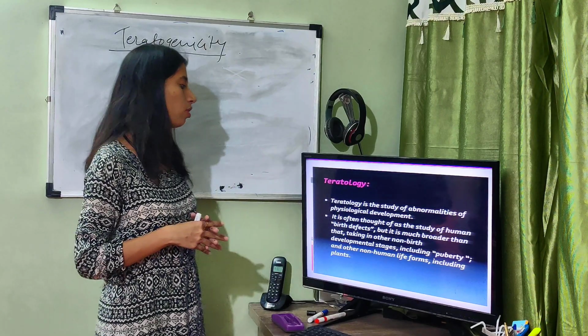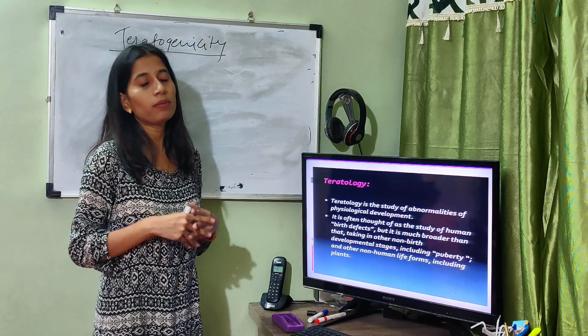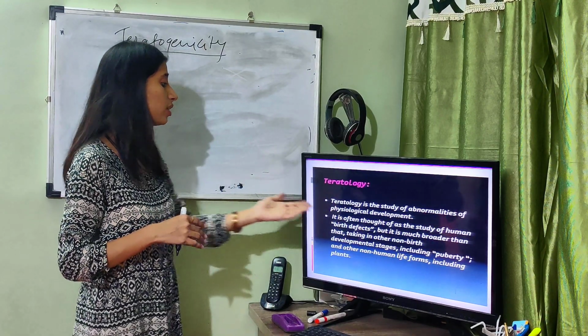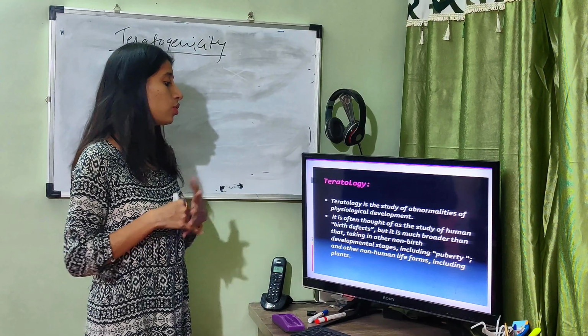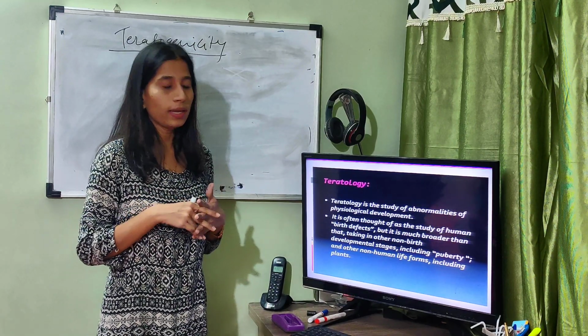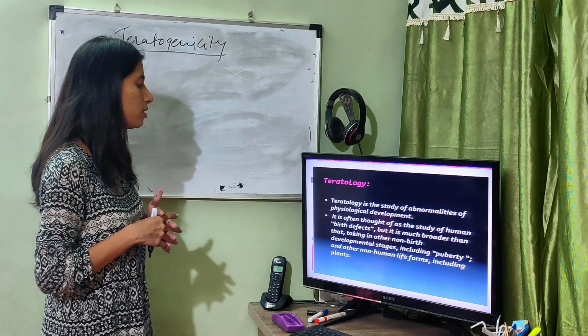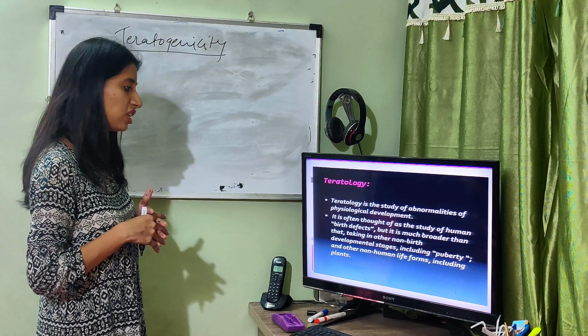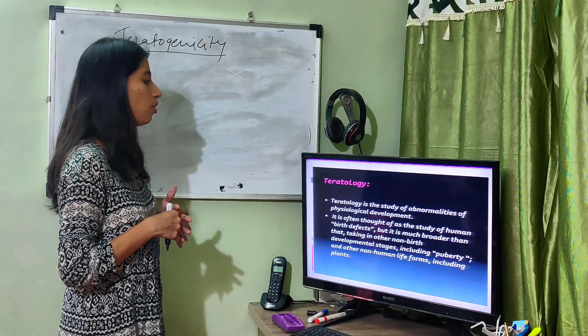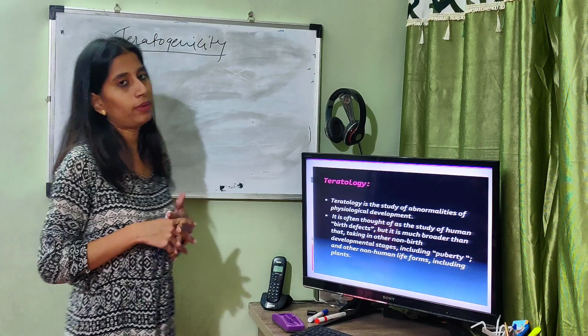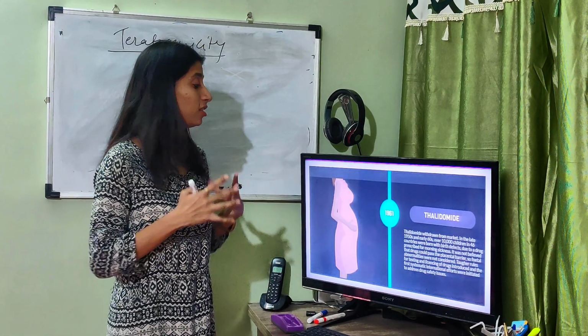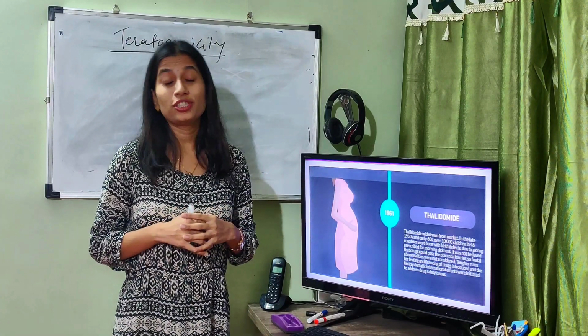Teratology is the study of abnormalities of physiological development of an embryo. It is often thought of as the study of human birth defects. Okay, it is much broader than that, taking in non-birth developmental stages including puberty, and non-human life forms including plants. Okay, the teratogenicity study started with a tragedy.